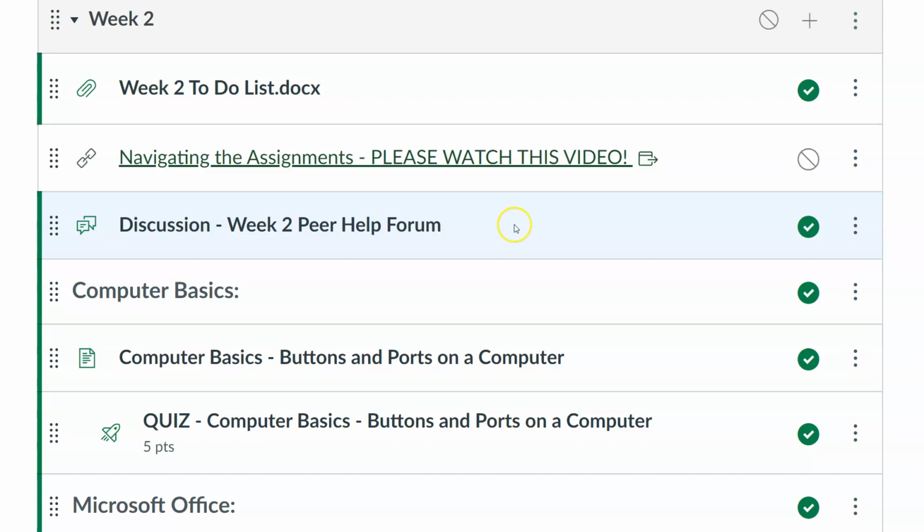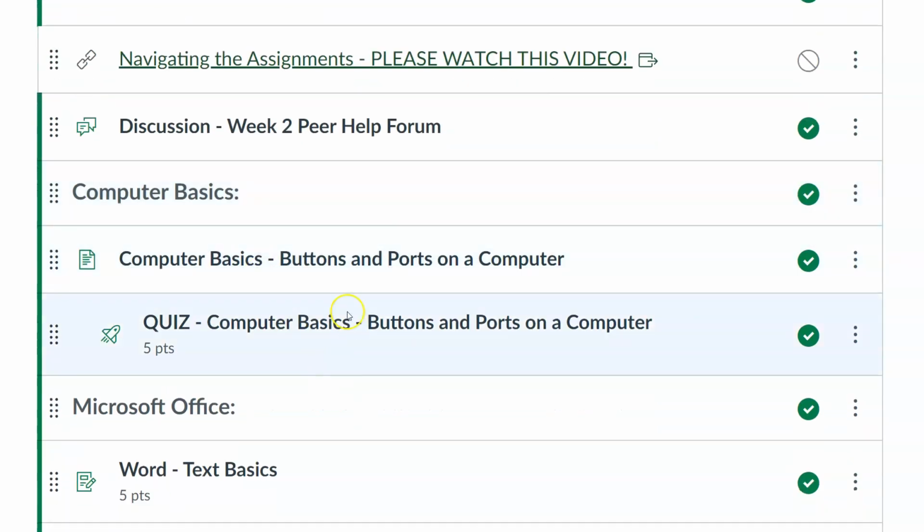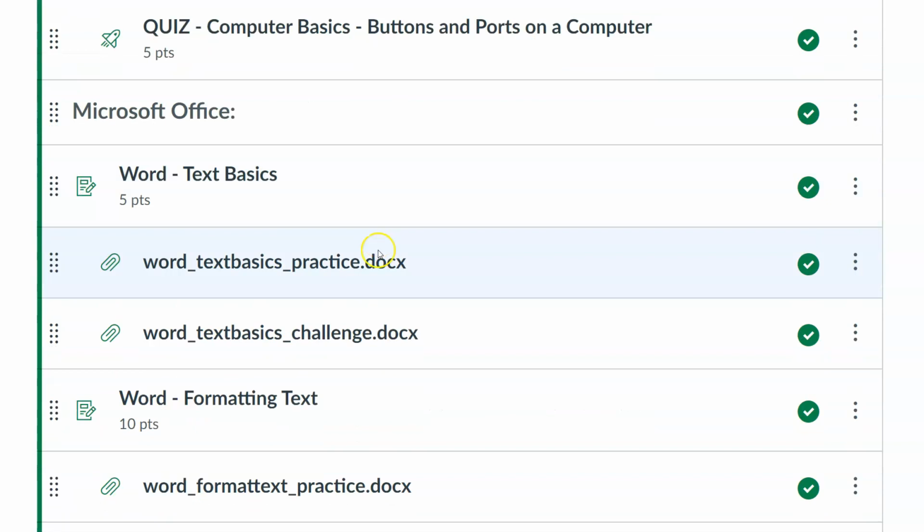So if you see someone post a question here and you're like, oh, I know what that is, I can answer that, please type in the response to them, and it will help out. So anyway, that's what that's for. So these peer help forums, you'll see them again. You may never have something that you'll post here, but you never know. So that's what that is. The computer basics, that's sort of self-explanatory on that part.